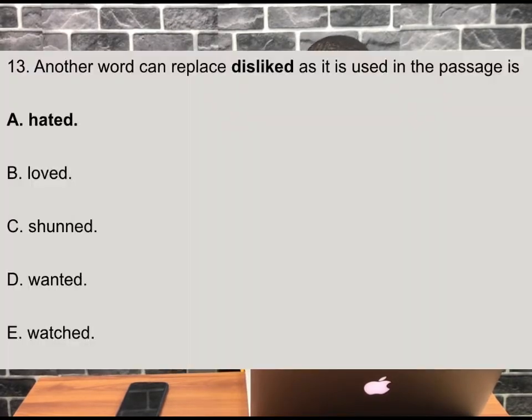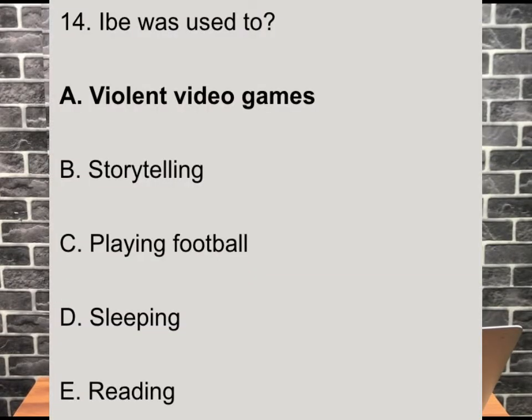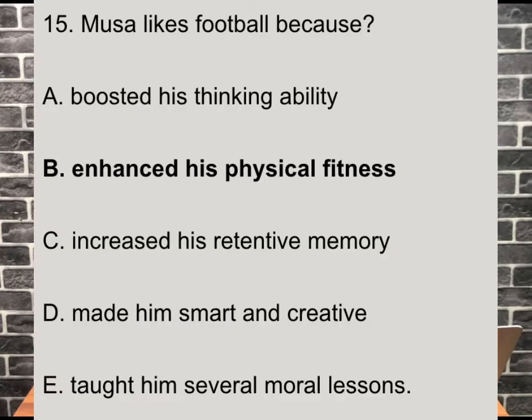Question 13 says, another word that can replace disliked as used in the passage is. So disliked was used in the passage. Which other word can replace disliked? 14. Ibe was used to what? What was he used to? And the last question, Musa likes football because, so why did he like football? Or why does he like football? These are the questions. So let's pick them out.